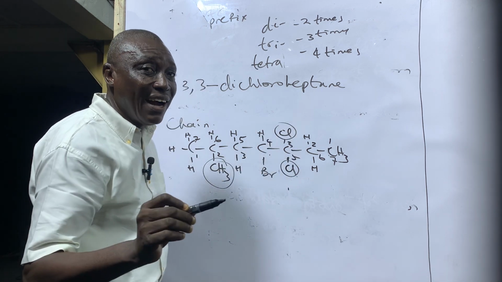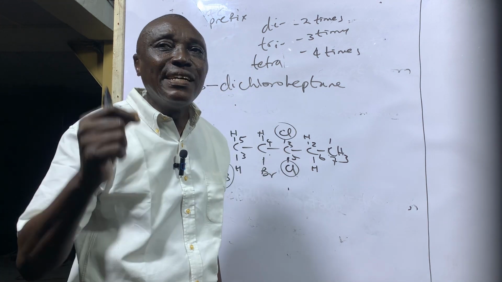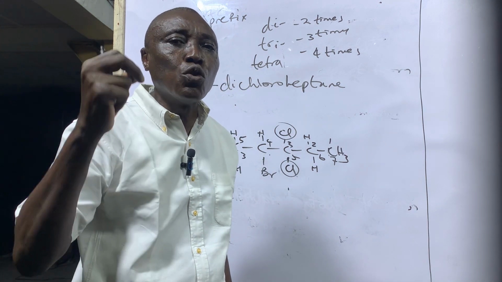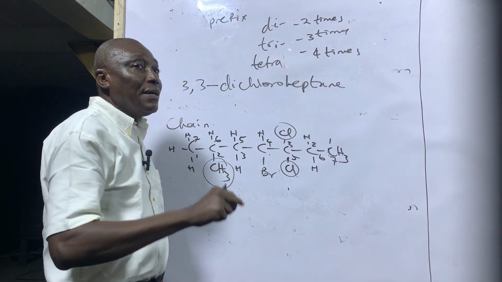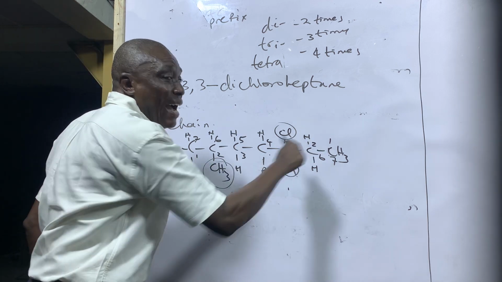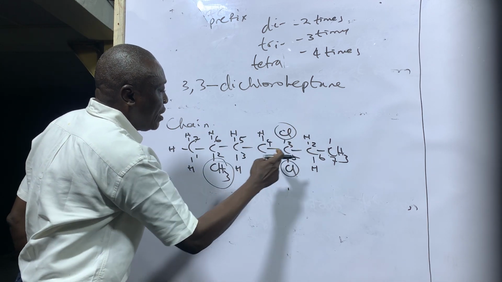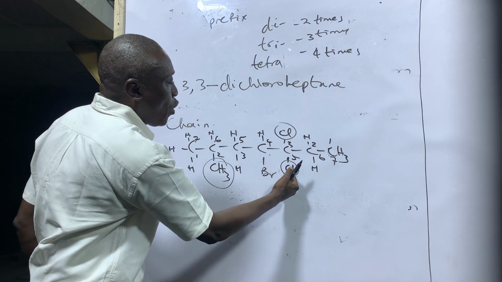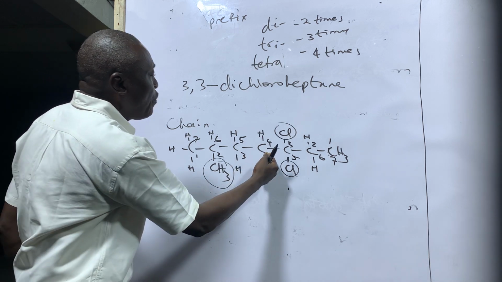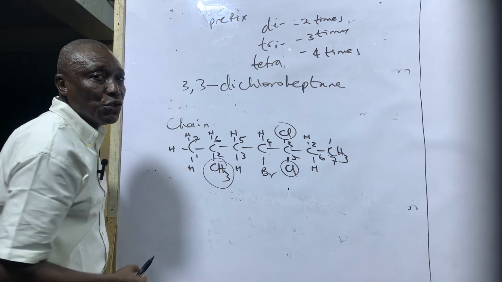As I said earlier, substituents are atoms or groups of atoms that are on the chain apart from the hydrogen. So now you have chlorine, bromine, methyl. Now if we number like this, we have 2 chlorine on position 3, we have bromine on position 4, we have methyl on position 6.